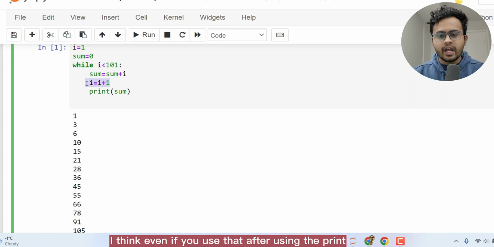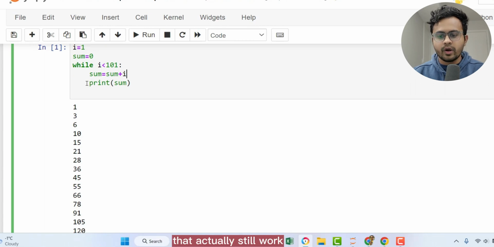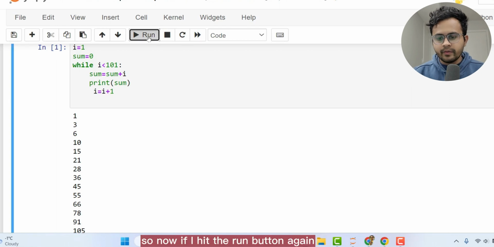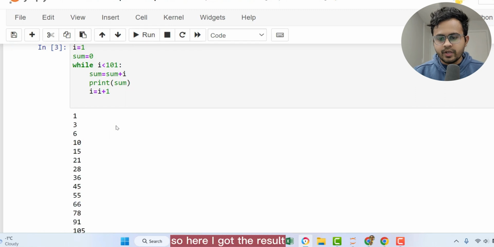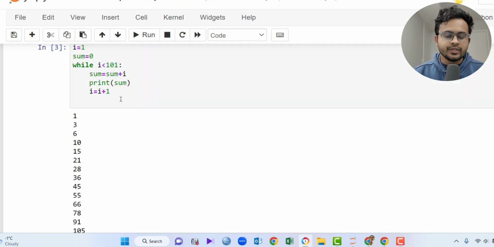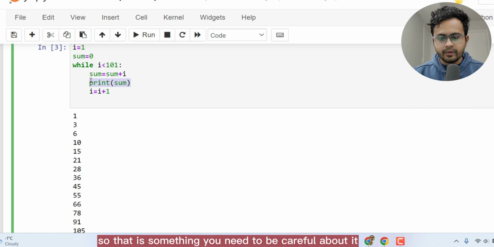I think even if you use that after using the print, that should still work. Okay, let me try out that. So now if I hit the run button again, okay, I should use equal space here. So here I got the result, you can see again. So that is something you need to be careful about.